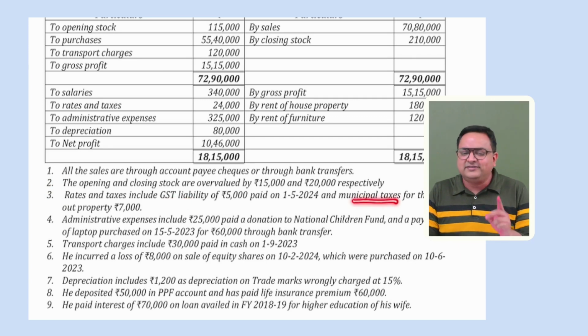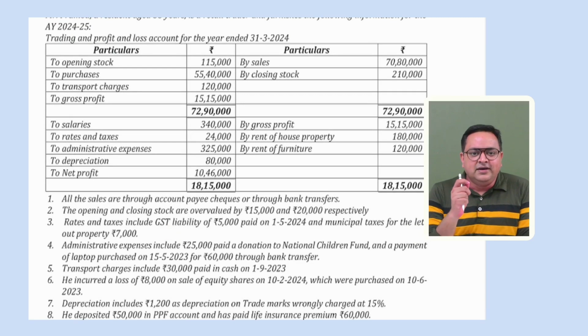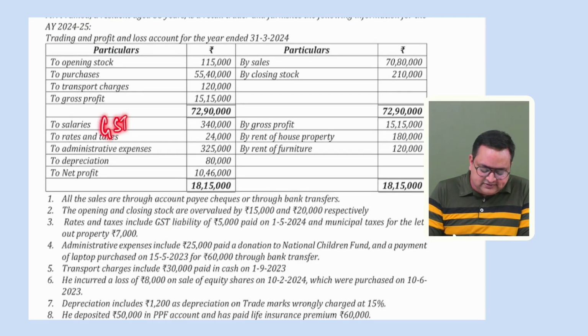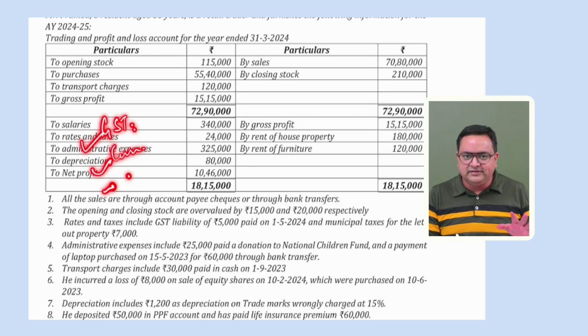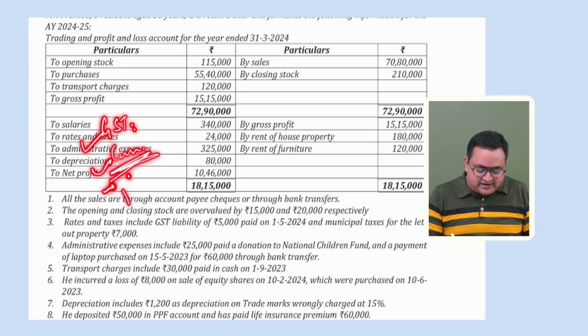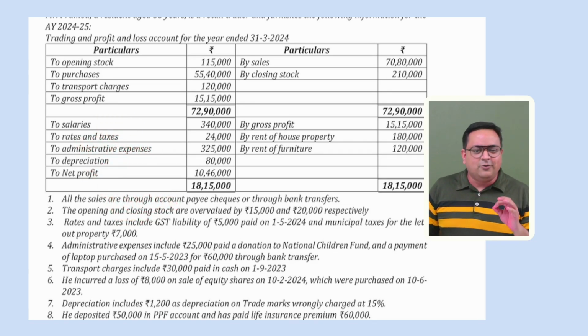So first of all, let's discuss GST liability. Tell me, if there is any expense related to GST, customs duty, or any other taxes, is it allowed? The answer is yes, sir. These GST, customs duty, or such type of taxes are allowed as per section 37. But yes, they should be paid up to the due date of ROI. But if this particular expense is related to income tax, then we understand that income tax we don't allow, right? Income tax or provision for income tax, we don't allow.